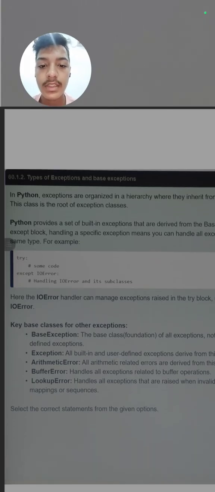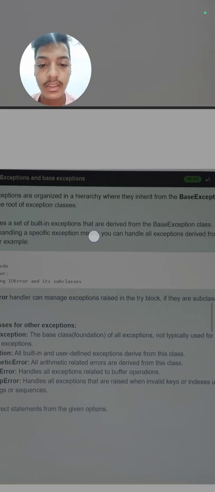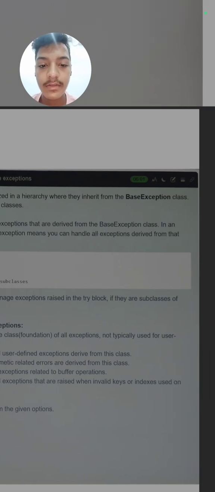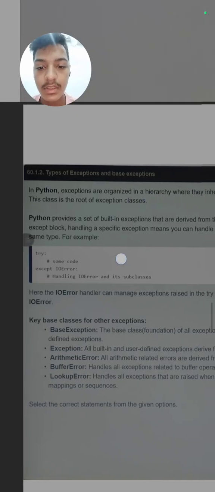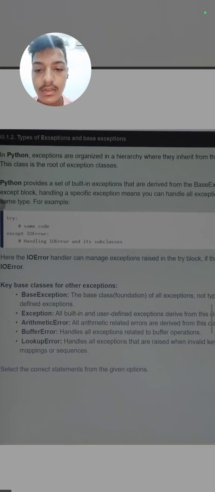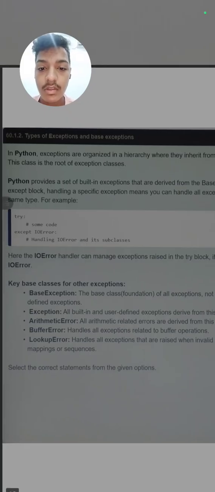Next is types of exceptions and the base exception. What are the types of exceptions? Like I have said, zero division error exception, so we will read about that. In Python, exceptions are organized in a hierarchy where they inherit from the base exception class. This class is the root of the exception classes. So here we have given some code, then except IOError, which handles IOError and its subclasses, which means errors that occur inside it will be handled also.